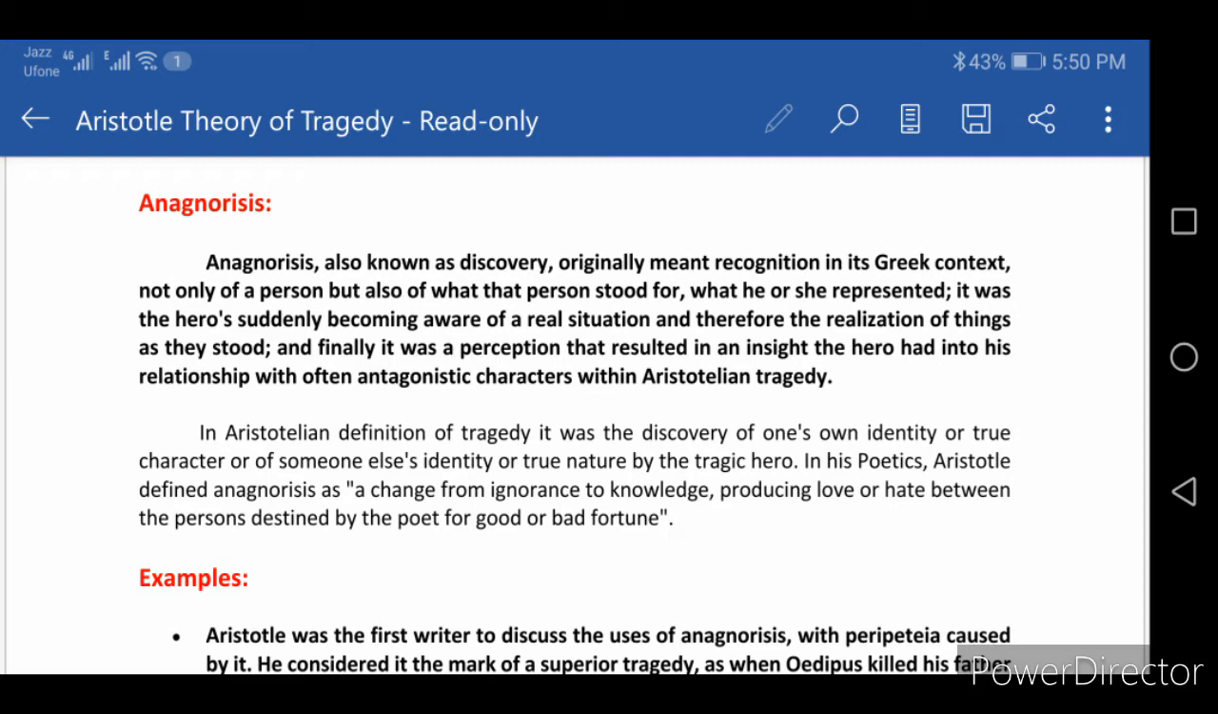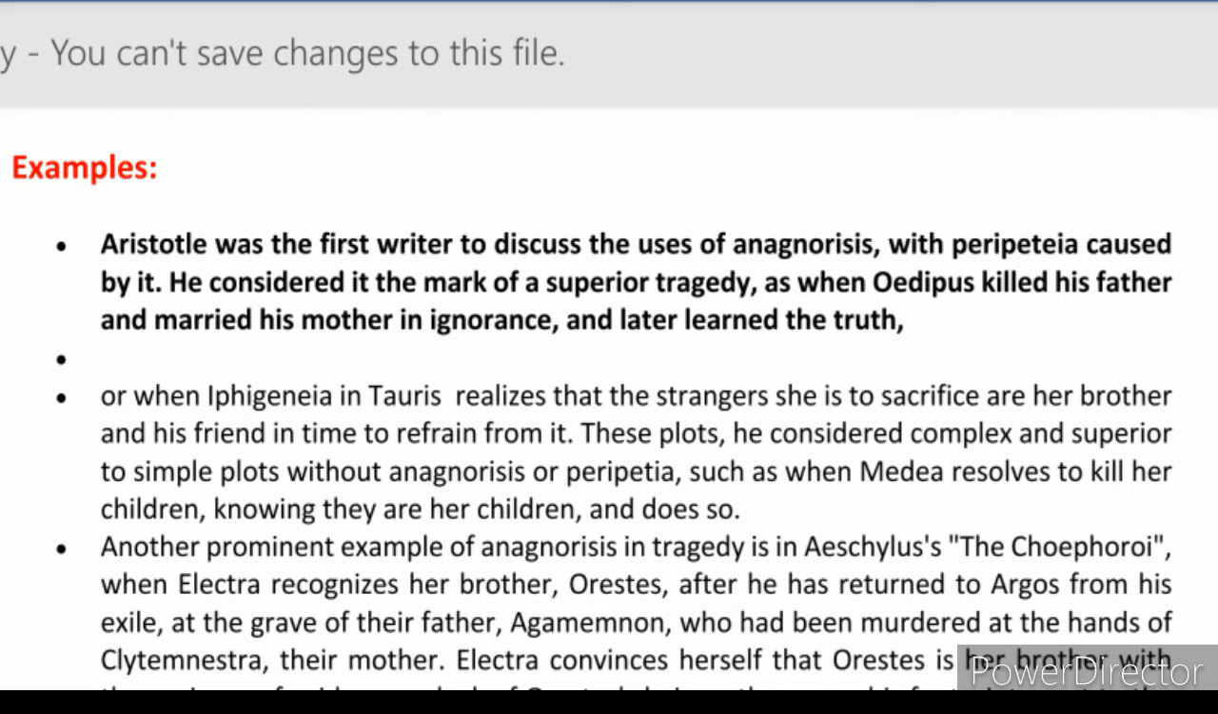So anagnorisis is basically a discovery that happens later to the character, and then he feels remorse, and this brings a downfall for him. Aristotle was the first writer to discuss the uses of anagnorisis and peripeteia caused by it. He considered it the mark of superior tragedy, as when Oedipus killed his father and married his mother in ignorance and later learned the truth. That was the anagnorisis, the discovery to him, the knowledge of what he had already committed.